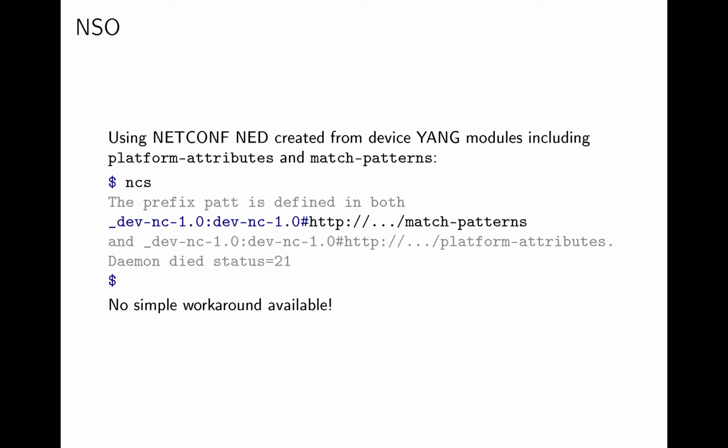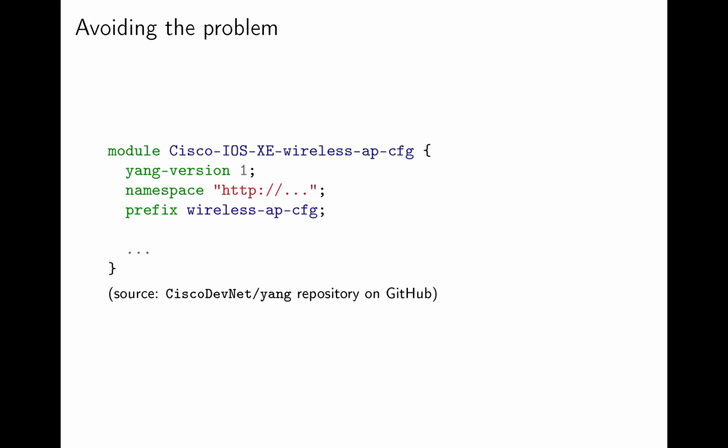Unfortunately, there is no reasonable workaround now. Technically, you can modify the netsim building process so that the --prefix option is used there too, but this is already quite advanced and it should not be needed in the first place. A good approach to prevent the problem is to use the full module name or at least a larger part of the module name as the prefix, as it is used, for example, by the Cisco IOS-XE platform data model. The prefix there is the module name minus the platform name.